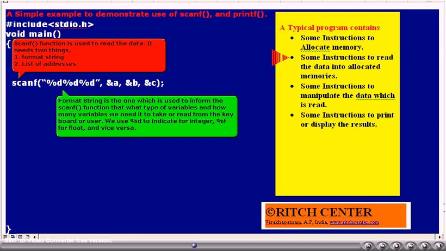Similarly, if we wanted to read a float number from the user, simply we have to include %f in this format string. So like that, the format string we have to prepare depends upon how many values and what type of values the scanf function is supposed to read from the user while the program is running.